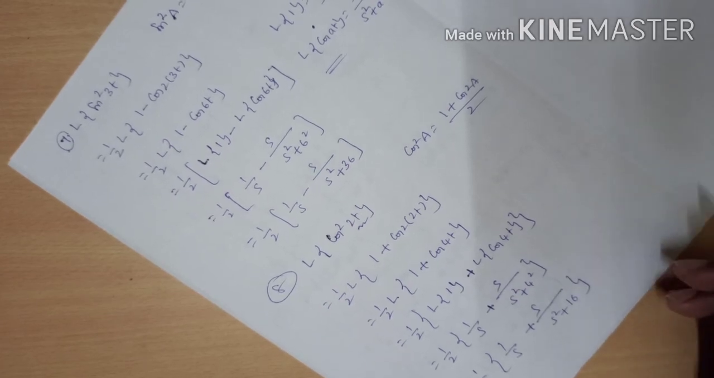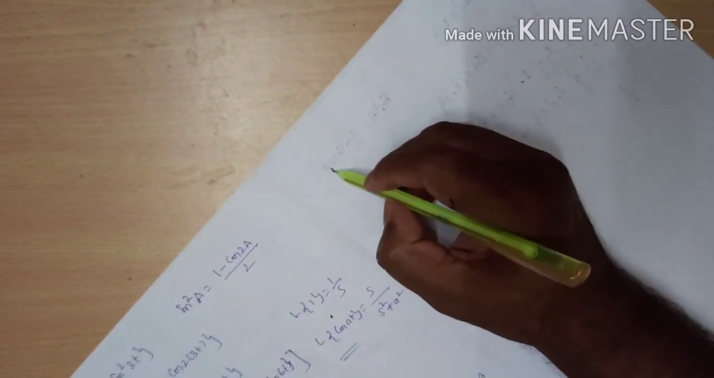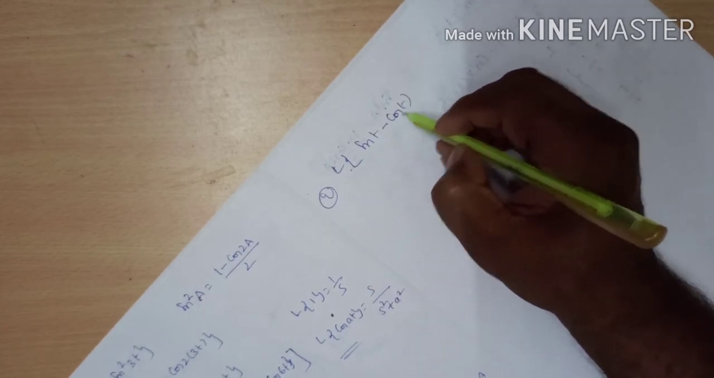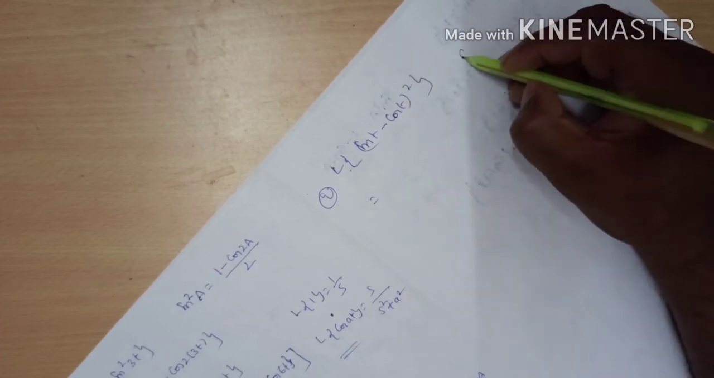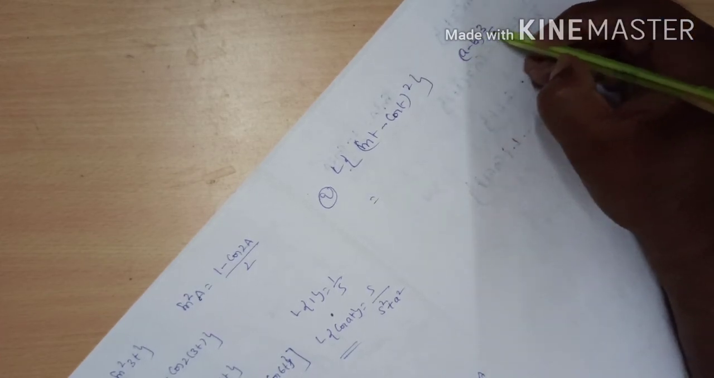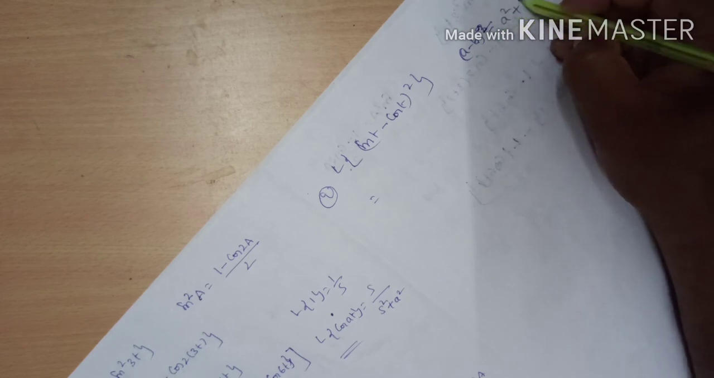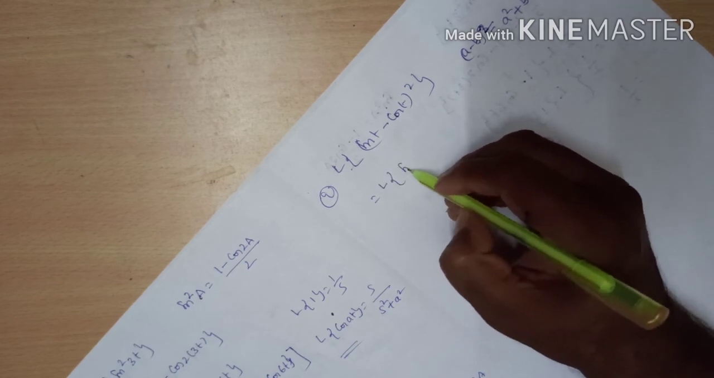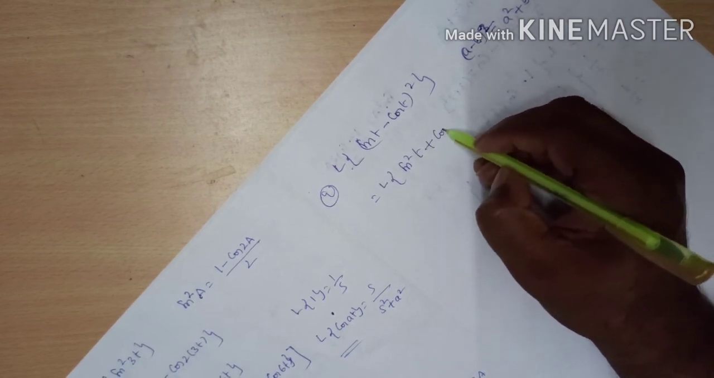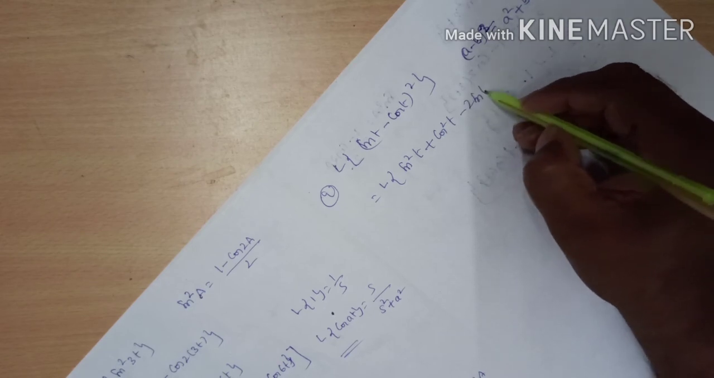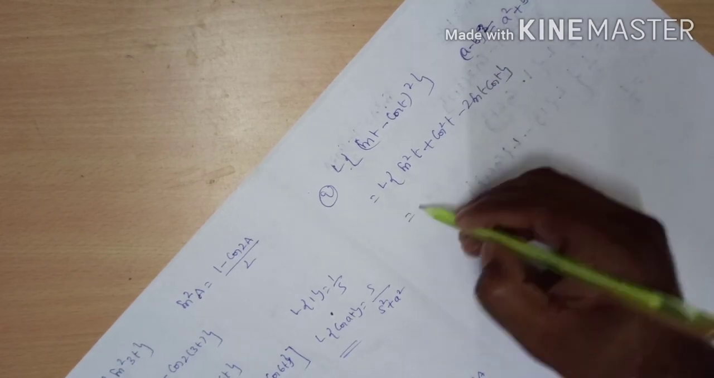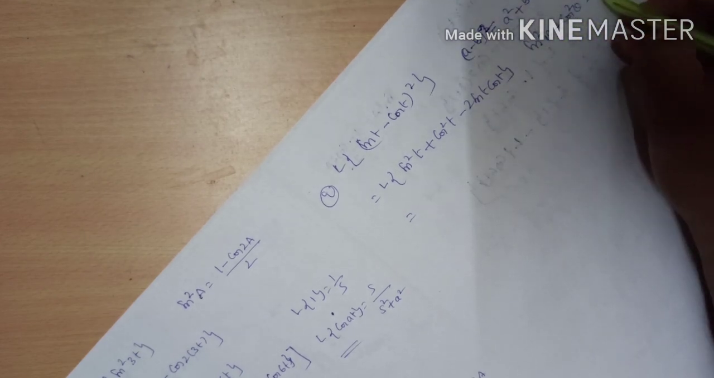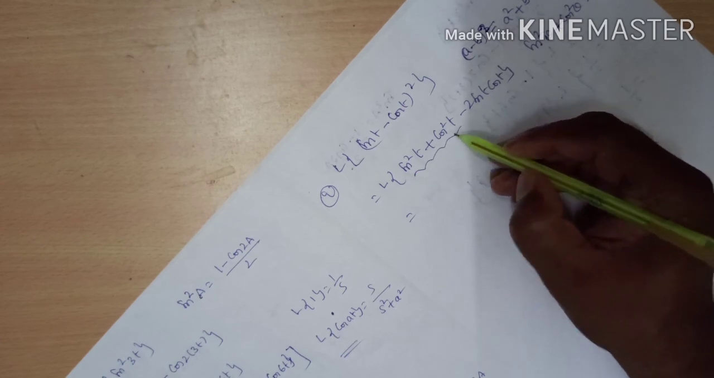Coming to the last problem of today's session, the ninth problem, L of sin t minus cos t whole square. That is equal to, here you can see a minus b whole square is equal to a square plus b square minus 2ab. Therefore, L of sin square t plus cos square t minus 2 sin t cos t. That is equal to, what is the identity here? Sin square theta plus cos square theta is equal to what? 1. Here you can see this total term becomes 1.